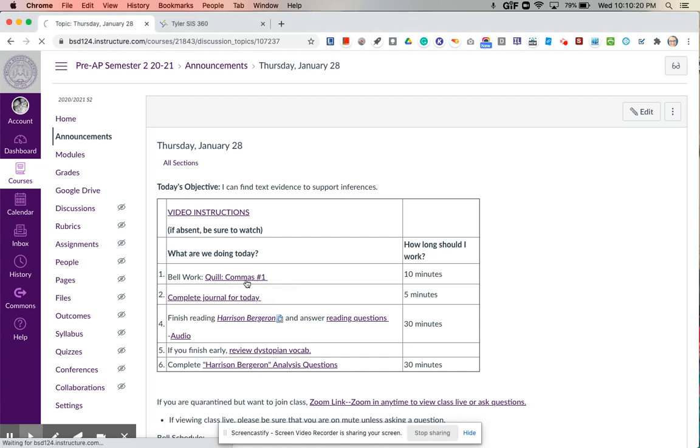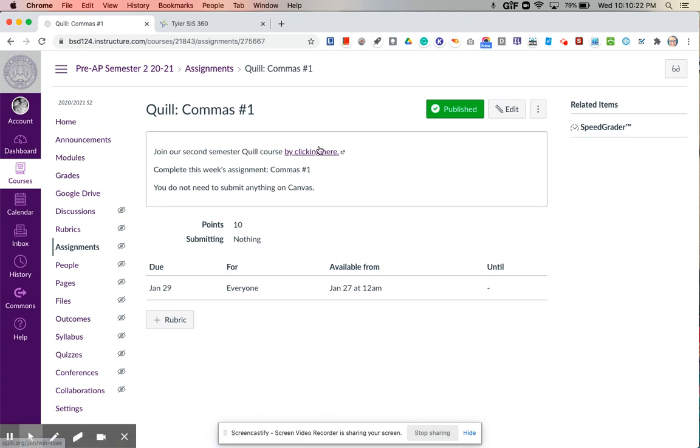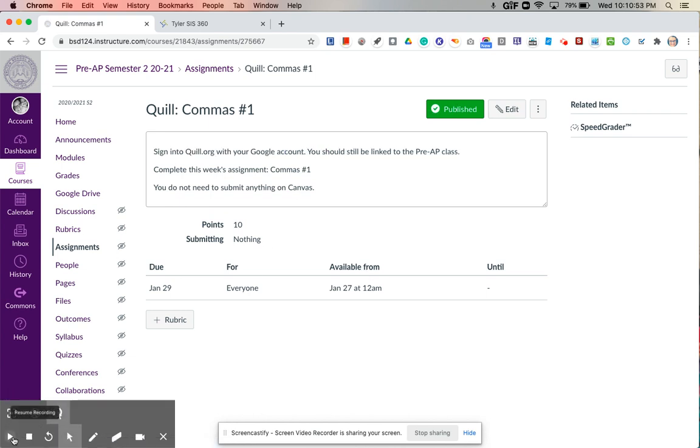We're going to talk about commas. So what you're going to do is go to quill.org, and log in with your Google account. You should still be linked to the pre-AP class. If for some reason you're not, just shoot me an email. And you will complete the assignment for this week, which is over commas.